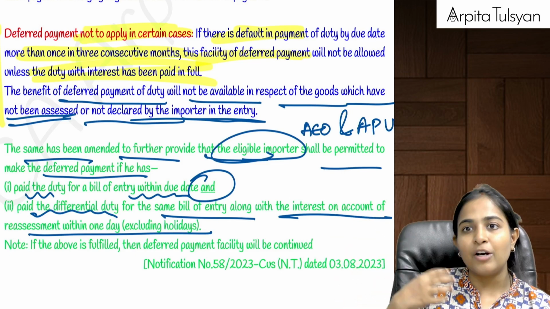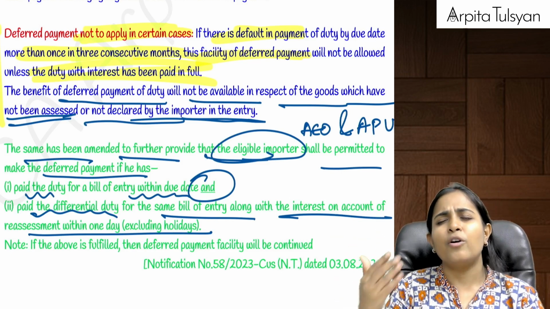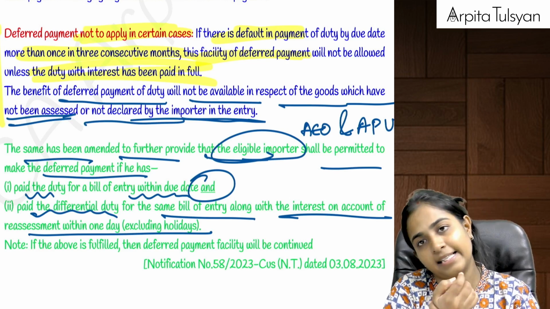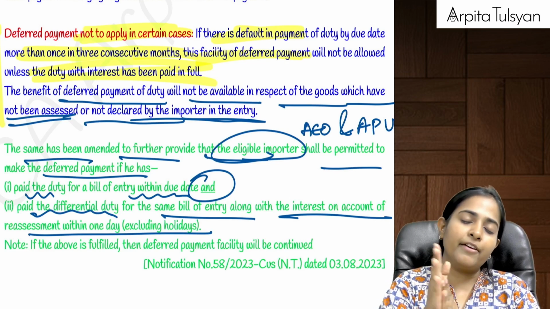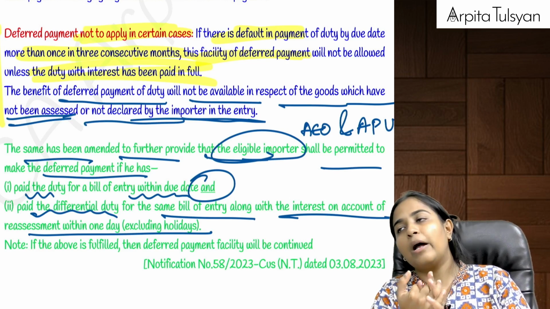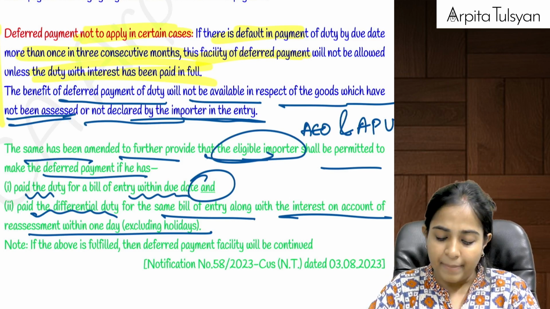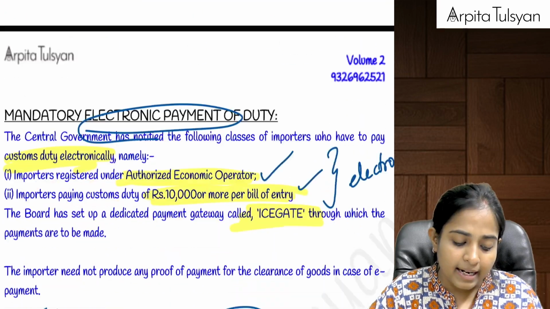Whenever we get the revised bill of entry with the reassessed value from that officer, from that day within 1 day if you pay, then only you will be allowed to continue this deferred payment facility, otherwise it will be discontinued.